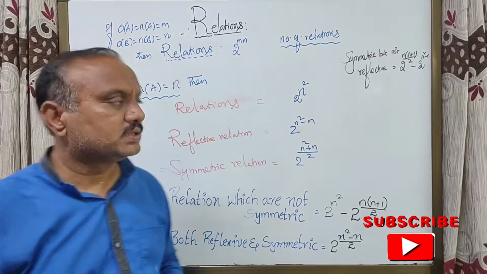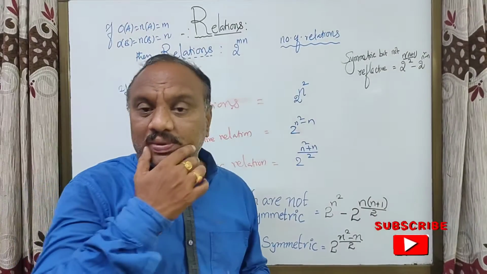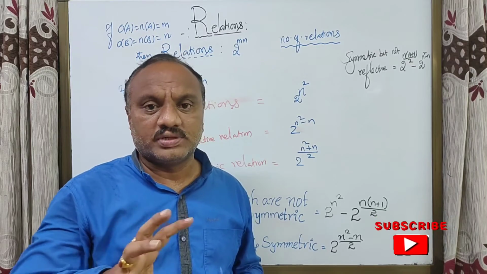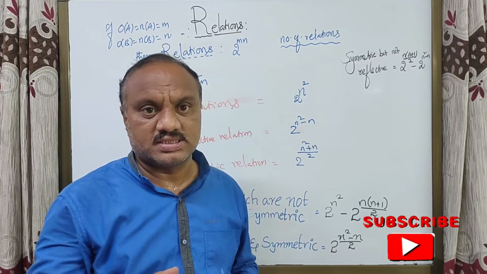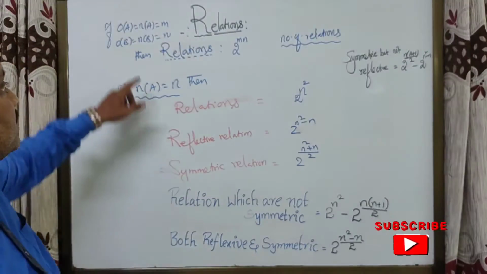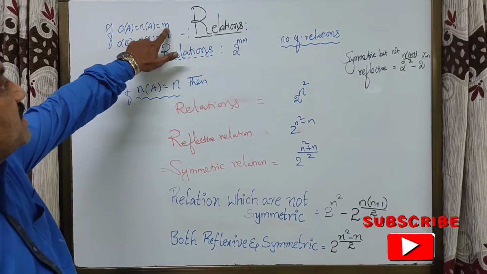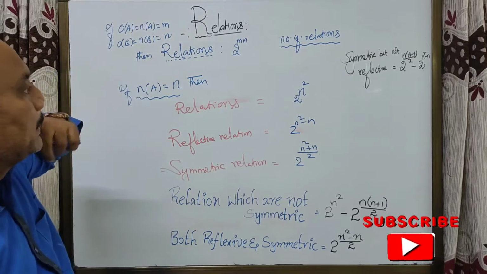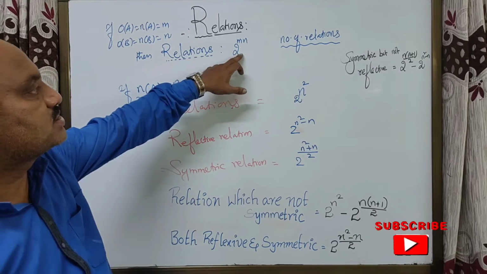Now students, how many relations, how many symmetric relations, how many reflexive relations: like this we have questions. See, if the number of elements in A is m and in B is n, two different sets, then the number of relations is 2 power mn.